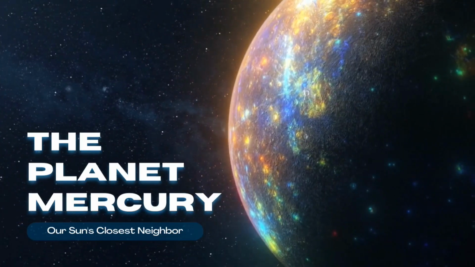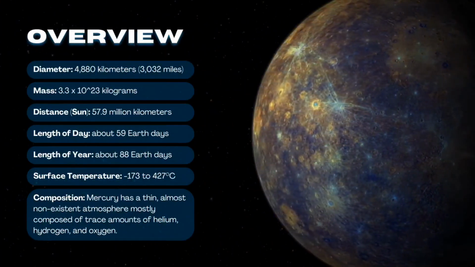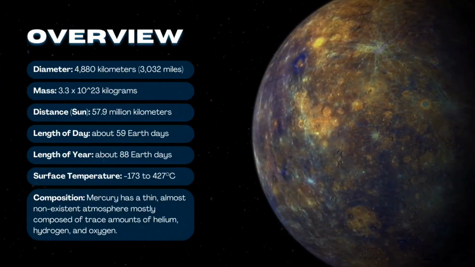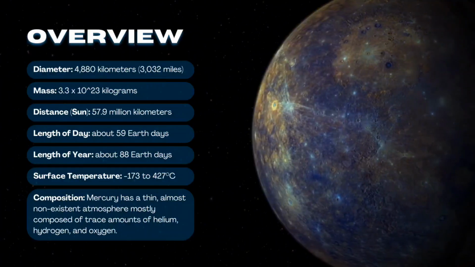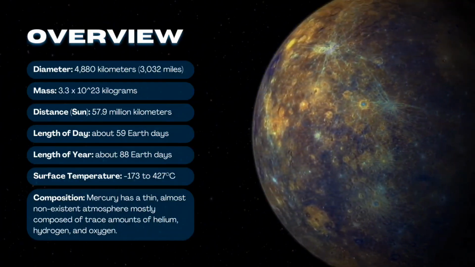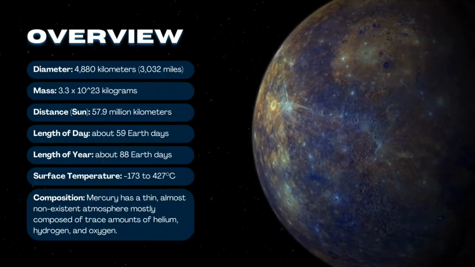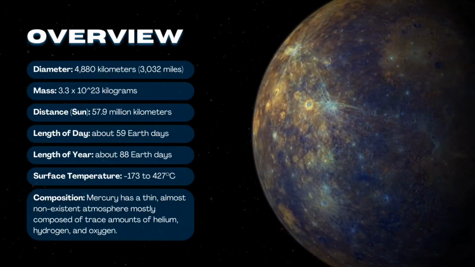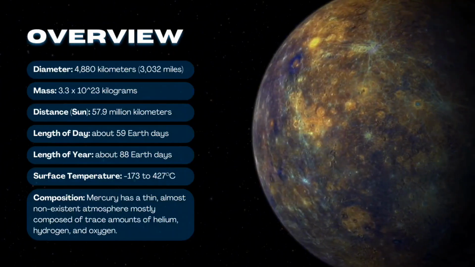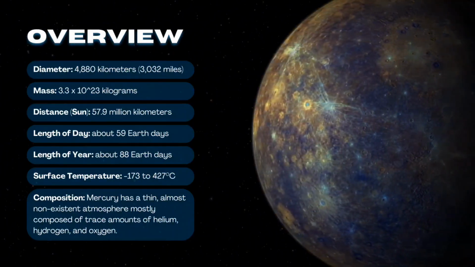Overview. Diameter: 4,880 kilometers, 3,032 miles. Mass: 3.3 times 10 to the 23 kilograms. Distance from the Sun: 57.9 million kilometers. Length of day: about 59 Earth days. Length of year: about 88 Earth days. Surface temperature: -173 to 427 degrees Celsius. Composition. Mercury has a thin, almost non-existent atmosphere mostly composed of trace amounts of helium, hydrogen, and oxygen.